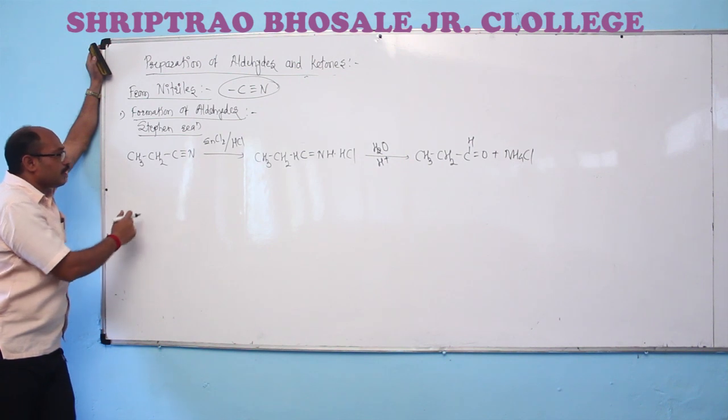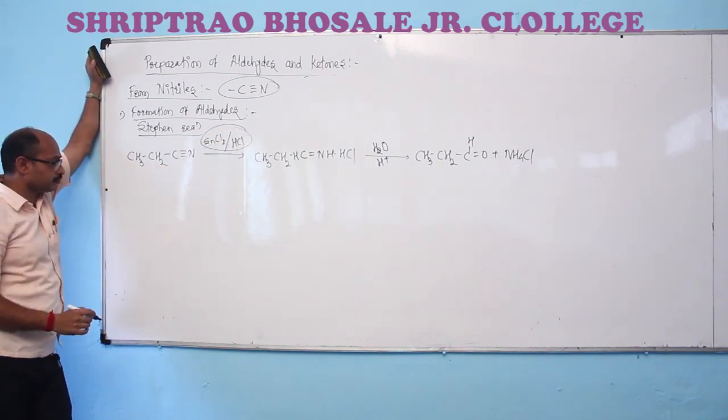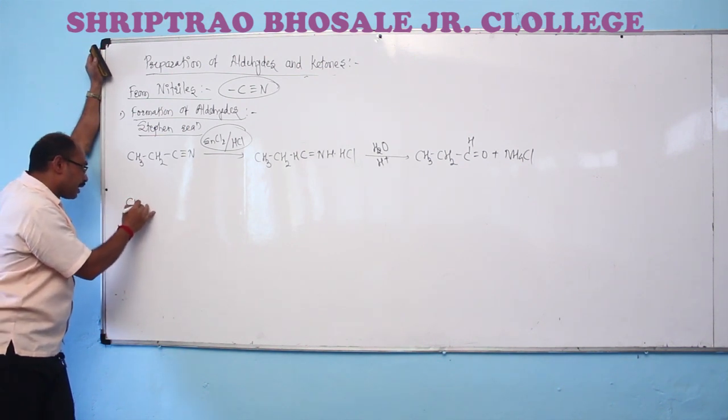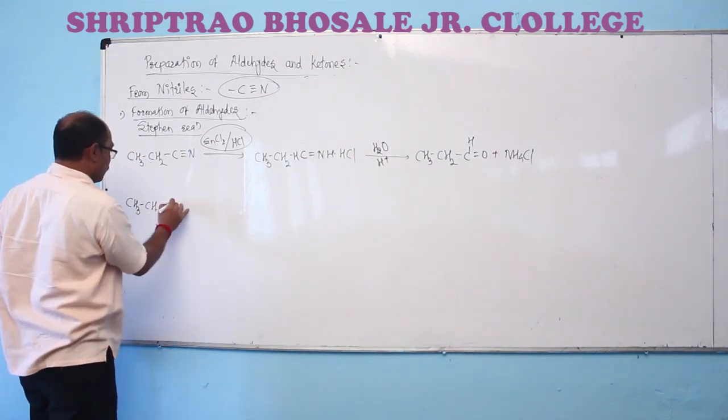Like this, we also use diisobutyl aluminium hydride. And I am taking here diisobutyl aluminium hydride.